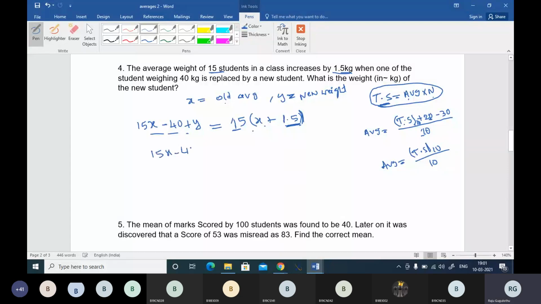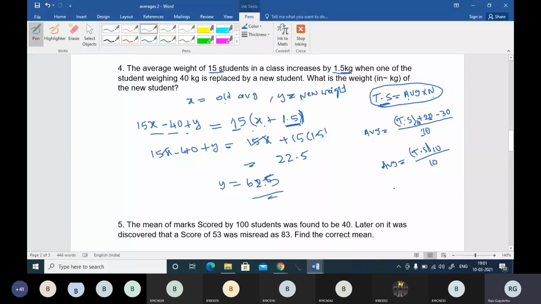So you can see 15x minus 40 plus y. See, you should be able to write the expression, then you will do this problem quickly. It will be 15x plus 15 into 1.5. That's 22.5. 15x will cancel, then y will be, you bring this 40 to the right-hand side, then y will become 40 plus 22.5, that is 62.5. 62.5 kg is the answer here.